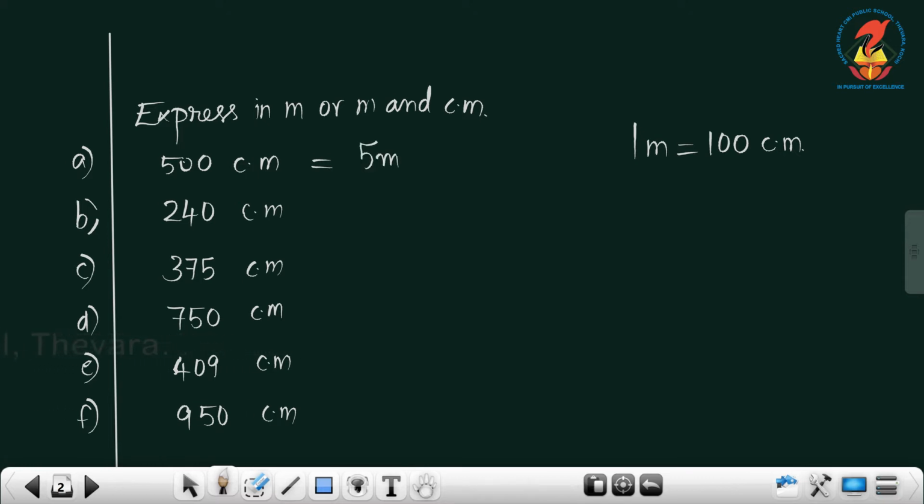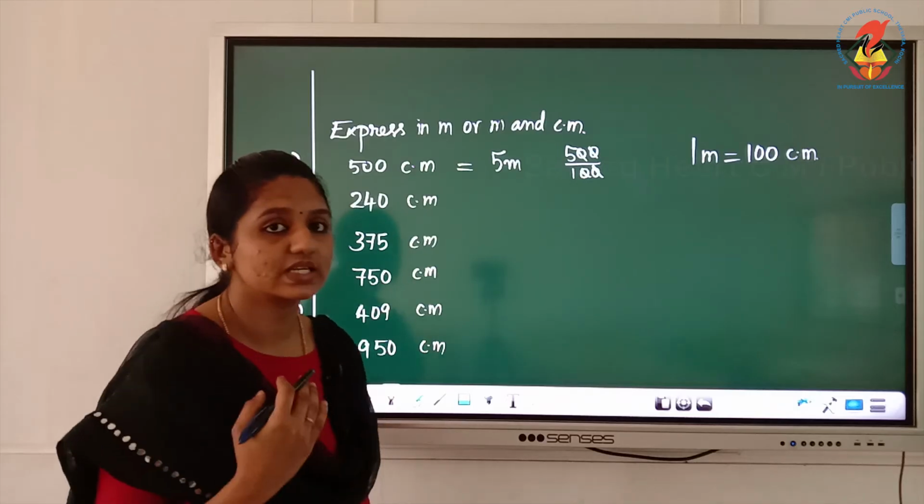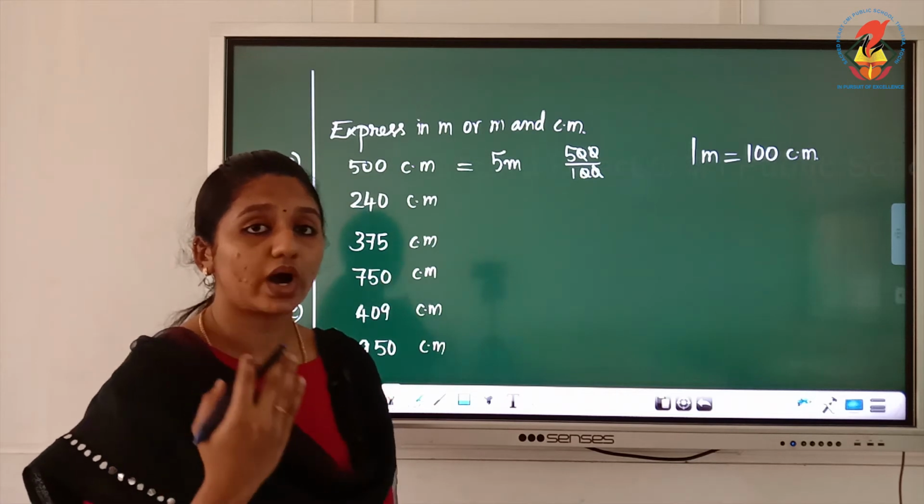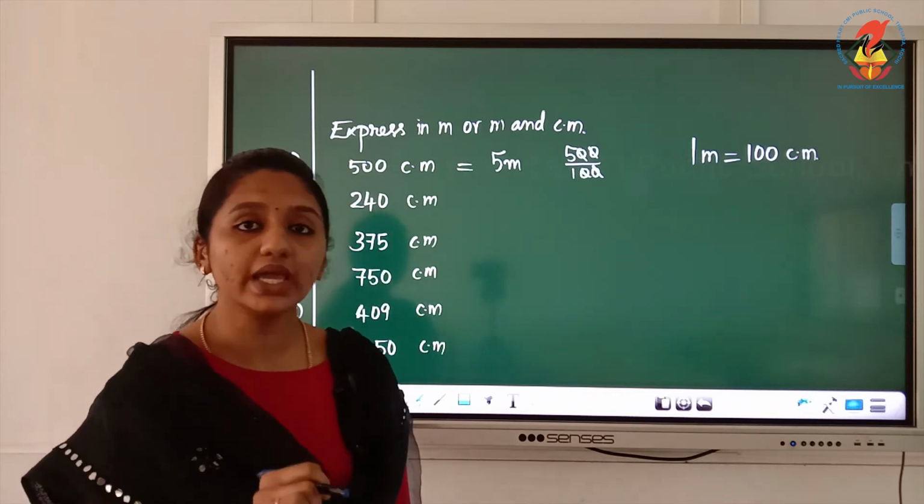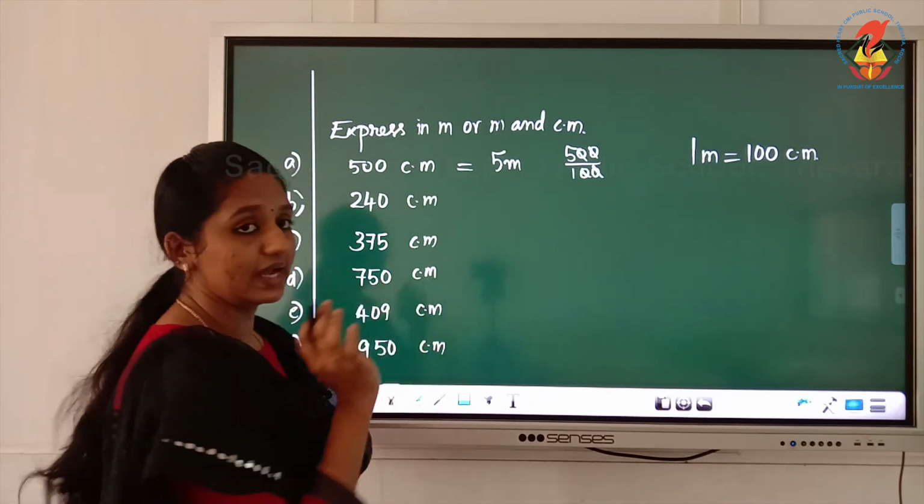How can we get the answer? That is 500 divided by 100. Numerator and denominator both have 2 zeros, we can cut them. We get 5 divided by 1, the answer is 5. So when we convert centimeter into meter, divide the number of centimeter by 100, and you will get the answer.